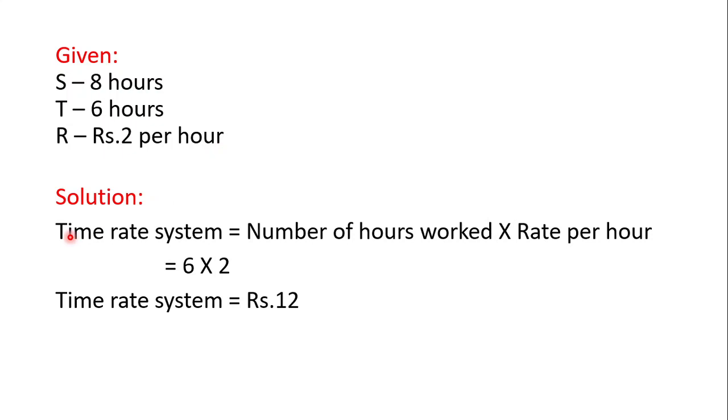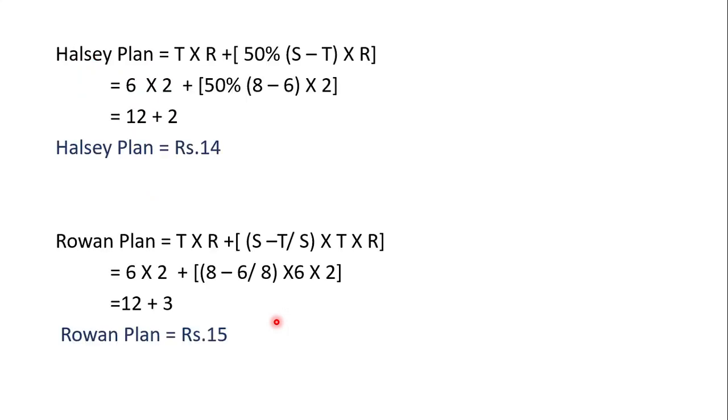Now, first we have to solve the wages under the time rate system. The formula for that is the number of hours worked into rate per hour. The number of hours worked by the employee is 6, and the rate per hour is 2. So 6 into 2 is 12 rupees. Rupees 12 is the wage under the time rate system.